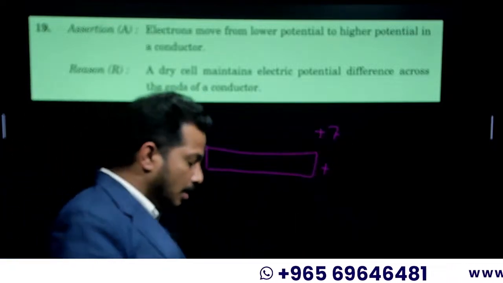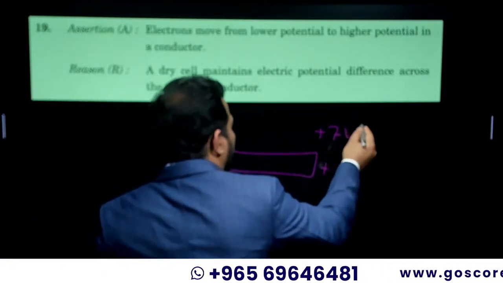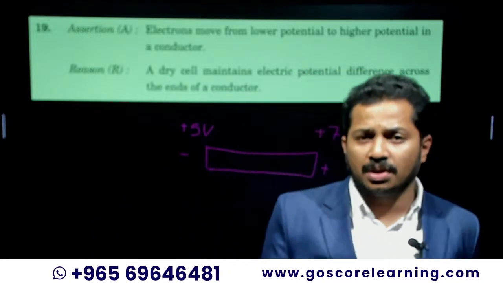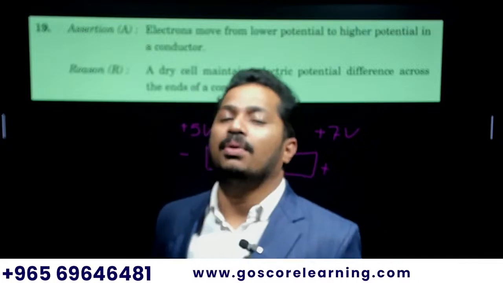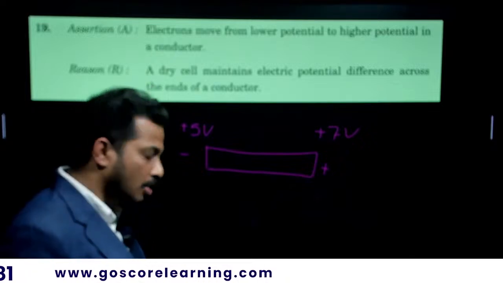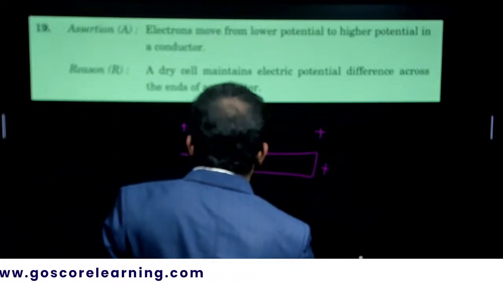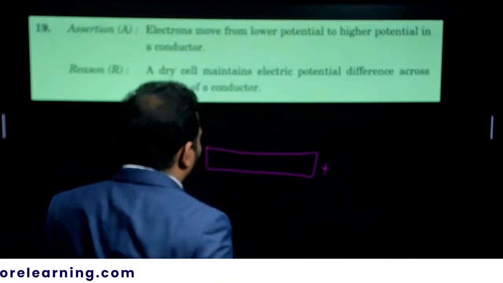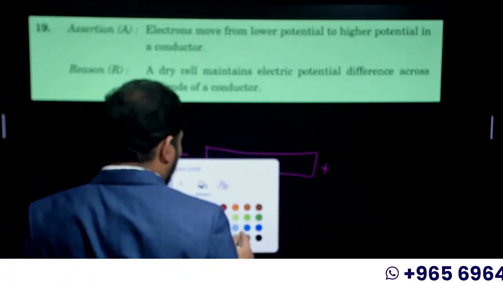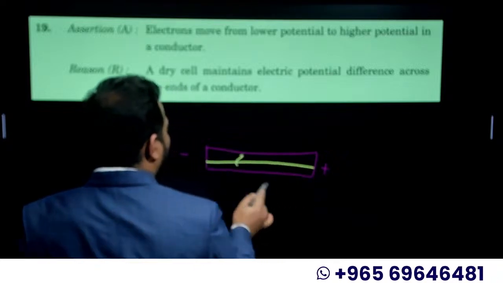Even though both the +5 volt and +7 volt terminals are positive, one has higher potential and the other lower potential. For our ease we can take it as positive and negative. What is the direction of current flow? From positive to negative.